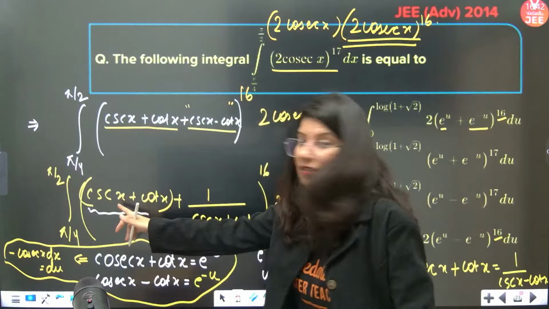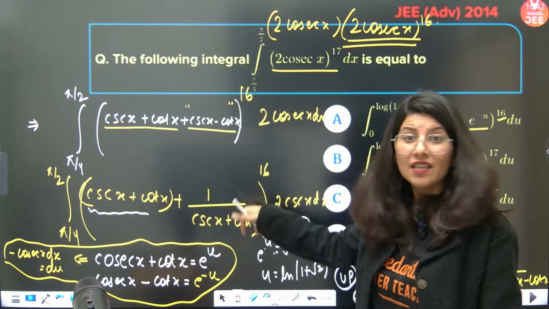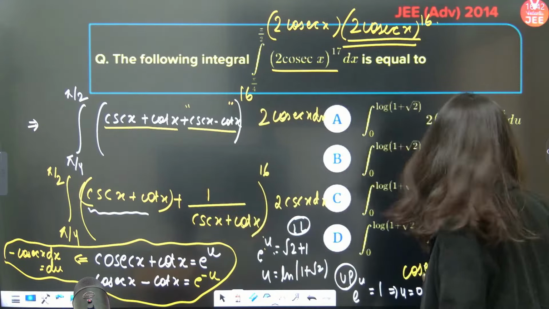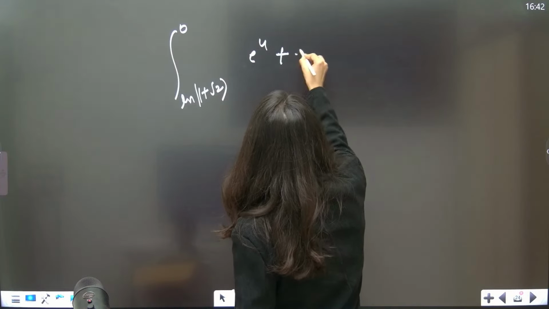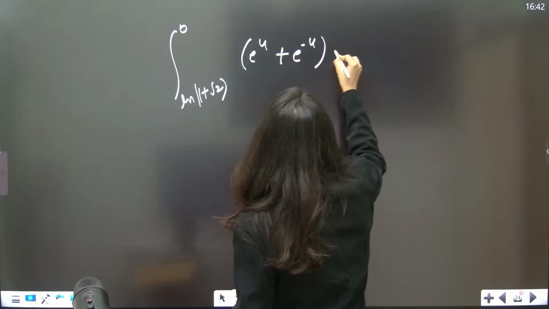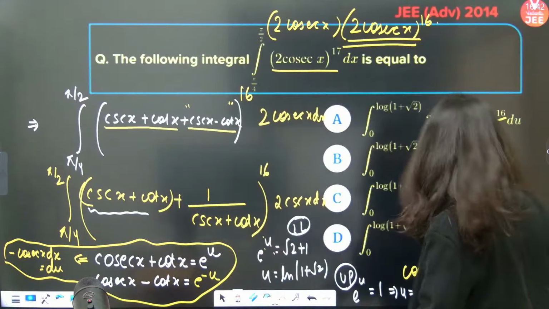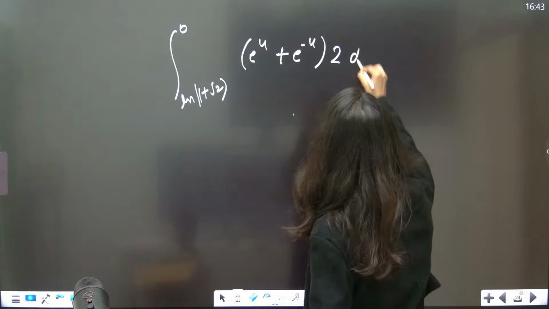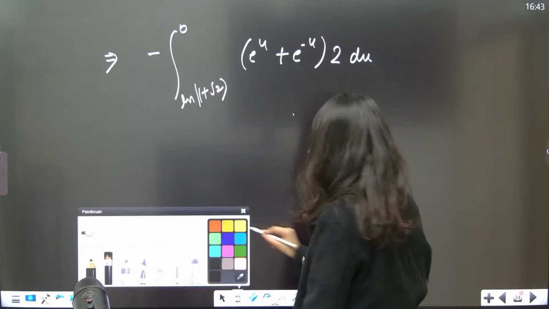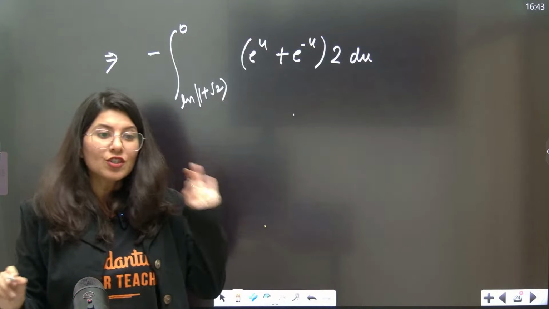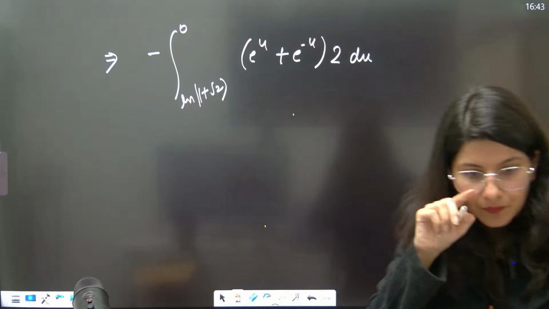This, my dear students, is going to be e power u. This is going to be e power minus u. Obviously both are reciprocal of each other. So e power u plus e power minus u we have. Then 2 cosec x was already there. So minus cosec x dx, I am going to write du. So 2 du with a negative sign. This is your final integration. We have converted everything, with attention to detail, one by one, step by step. Okay. All right.